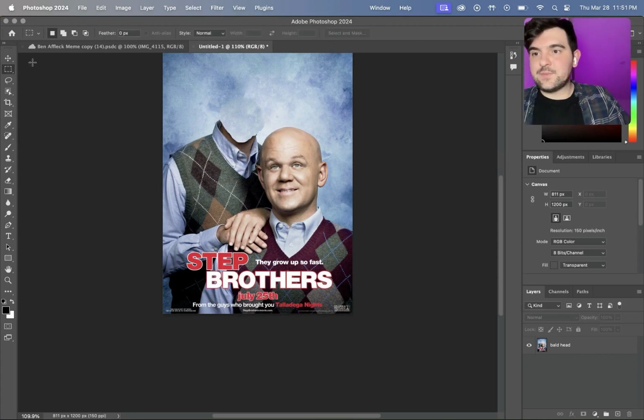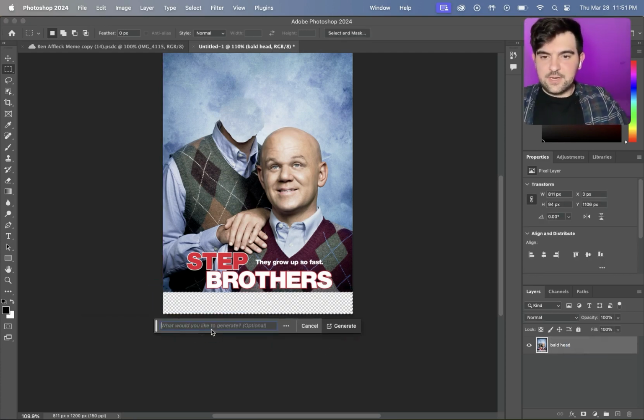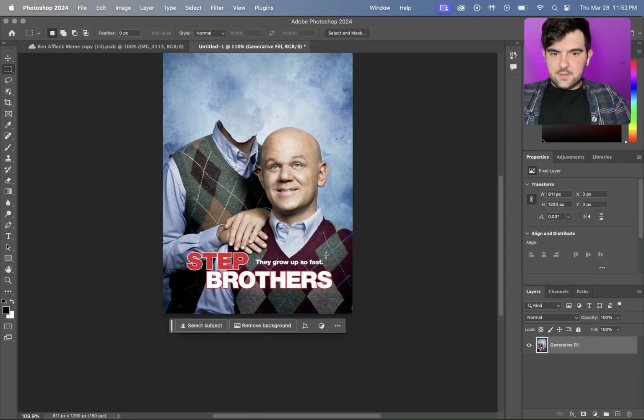So again, we're going to hit that M tool, which is a square box. And we're going to do, not all of it at once, we're going to just do a little bit at a time. We're going to delete that, generative fill, let it fill. Perfect. Going to combine those together, come back over here.